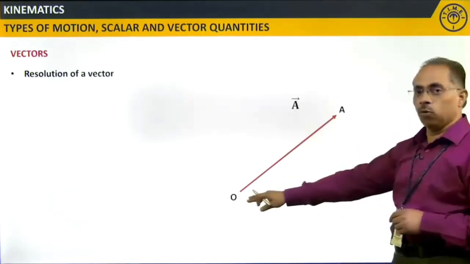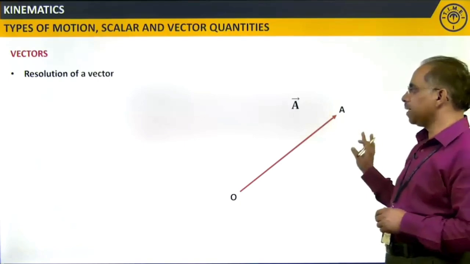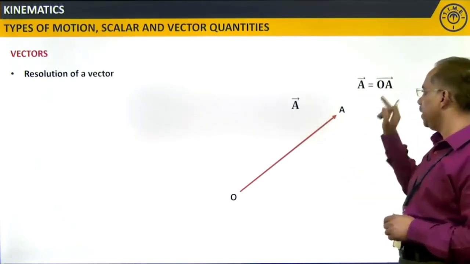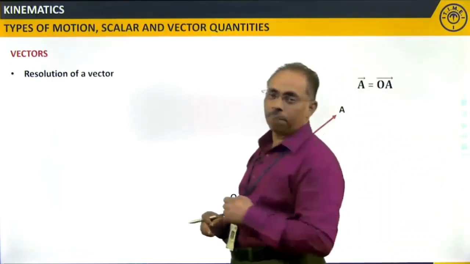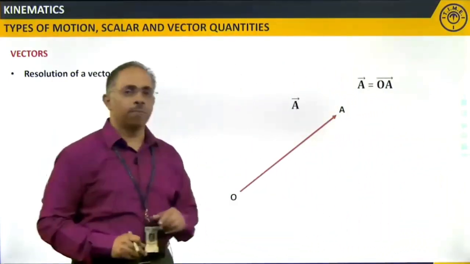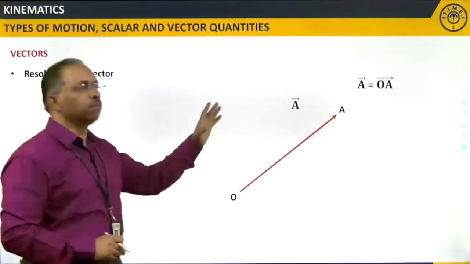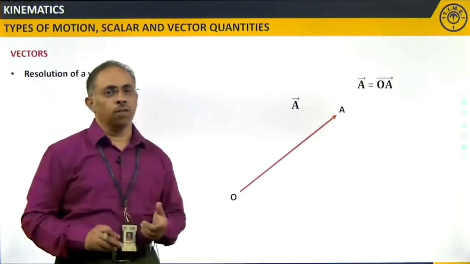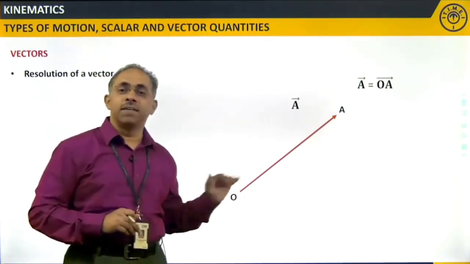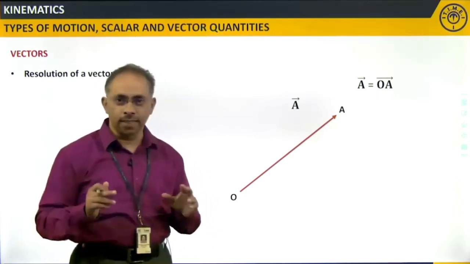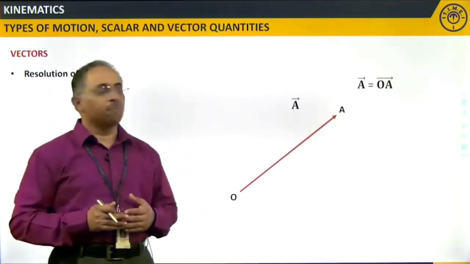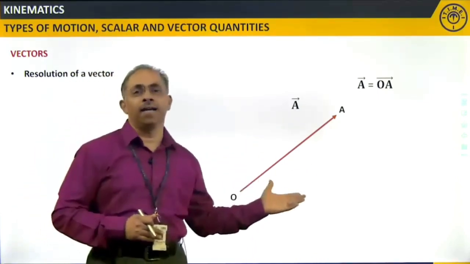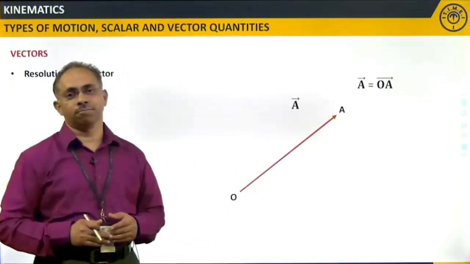I am taking O to A, which is represented as A. When I take this vector this way, I want to resolve it. Now, is this vector in the horizontal direction? No. Is it in the vertical direction? That is also no. That means this vector is making some angle with respect to the horizontal.